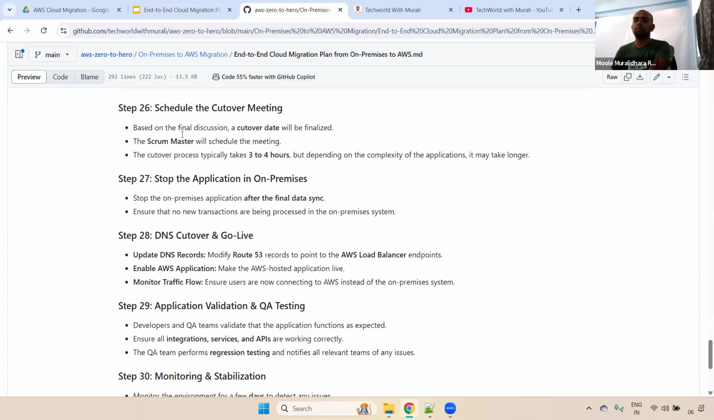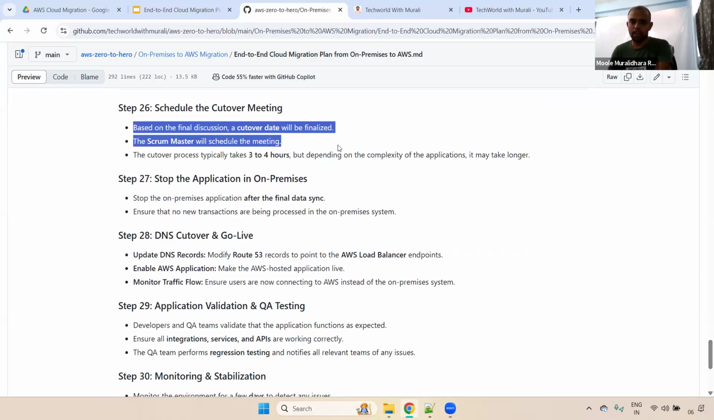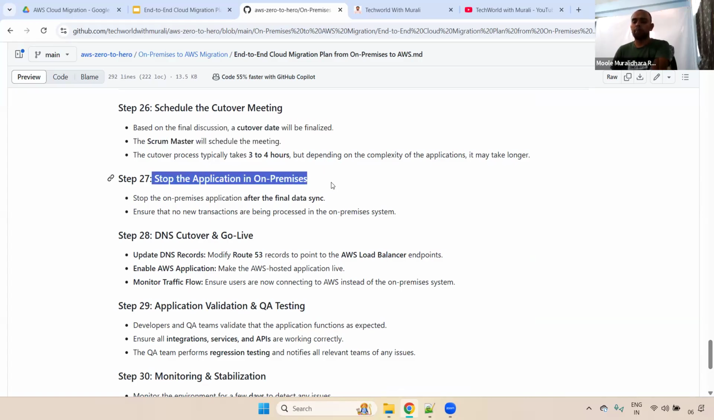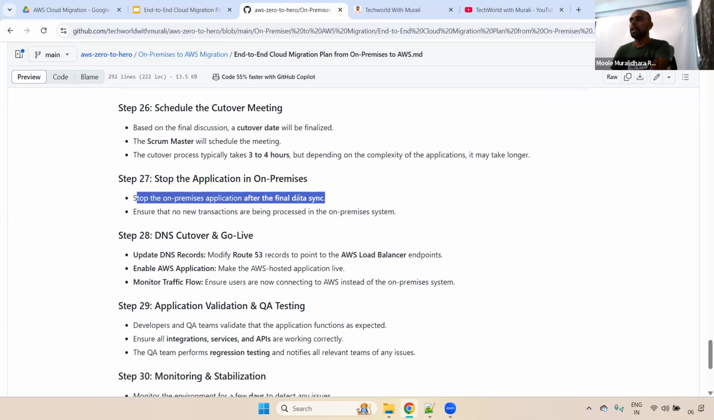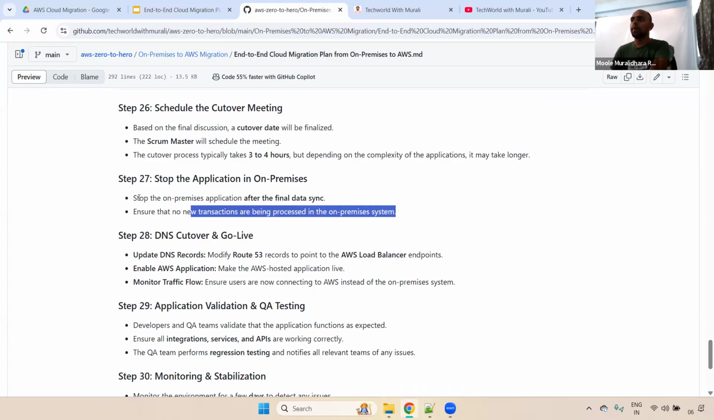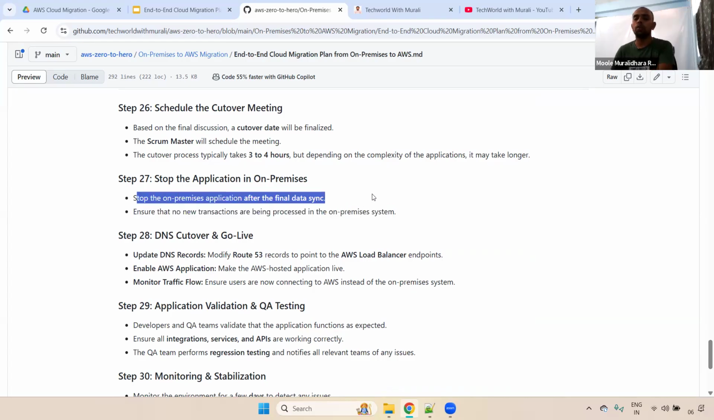Next, for example, today we have a cutover plan. We are ready for that. First step: stop the application on-premises. First, we need to stop the applications after the final data sync. We will stop the on-premises application. Once it is done, the reason is to ensure that no new transactions are being processed in the on-premises system. Once you stop the applications, no data will be processed because all the applications are down.